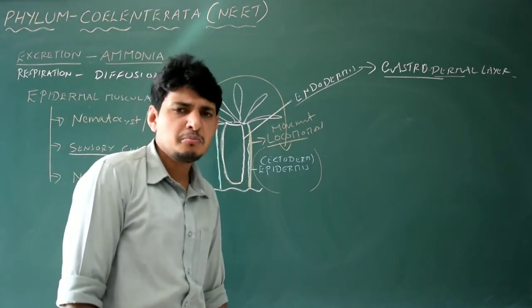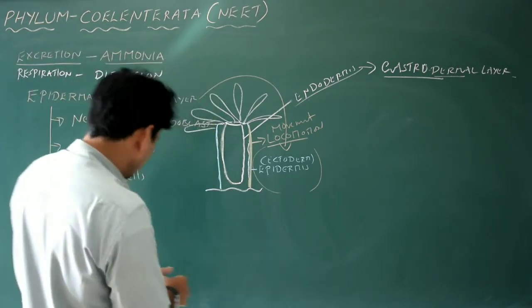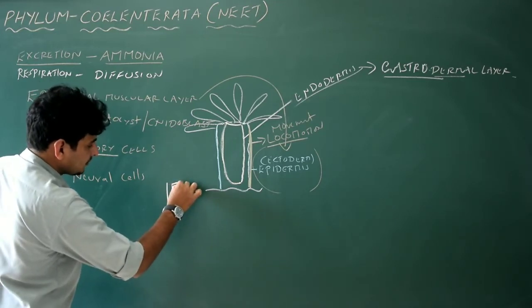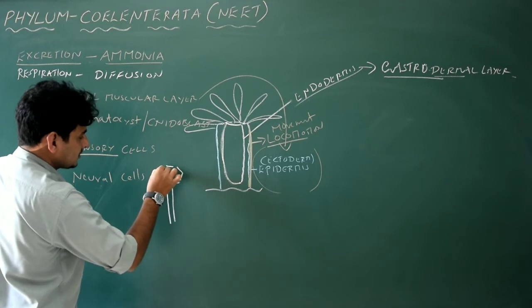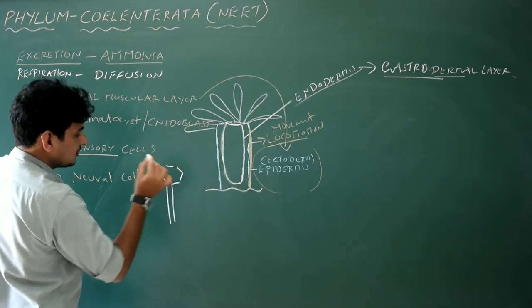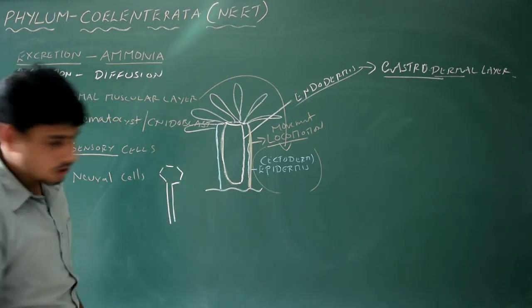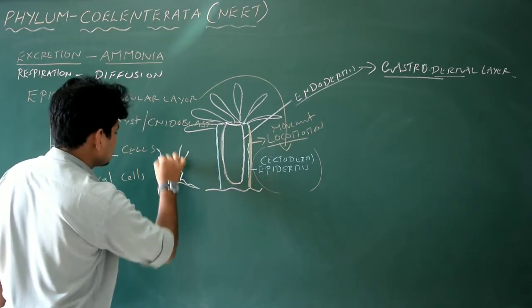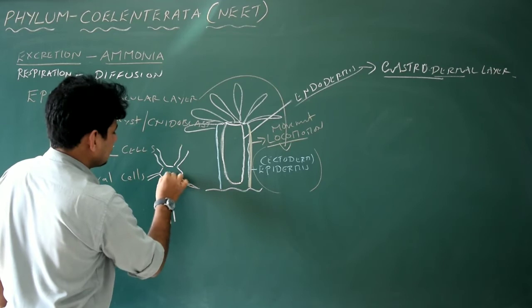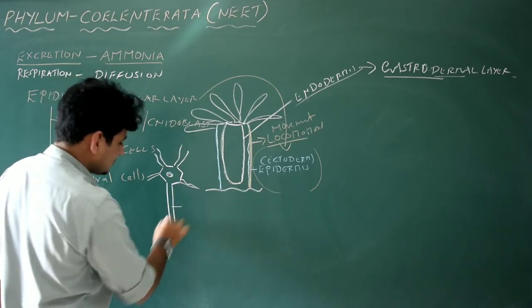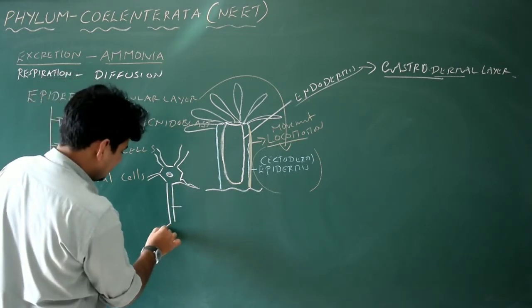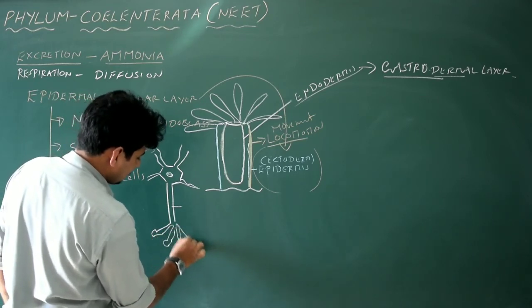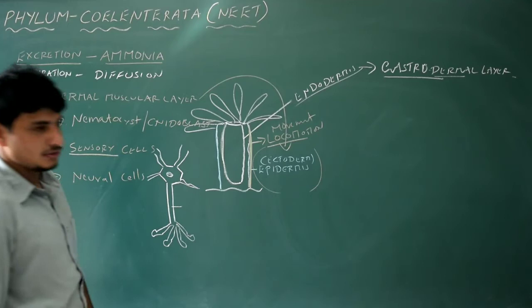Got it? Simple primitive nerves. If I draw the diagram of a nerve in human beings, see this. In human beings, a single nerve cell, that is called a neuron, will be like this. You have already studied about it. These are called the dendrites. Here the nucleus will be there, and this is called the axon, and then this is called the synaptic knob. So it is actually a very well developed nerve cell.